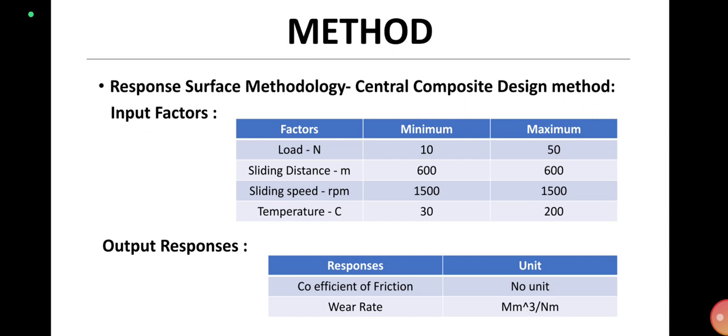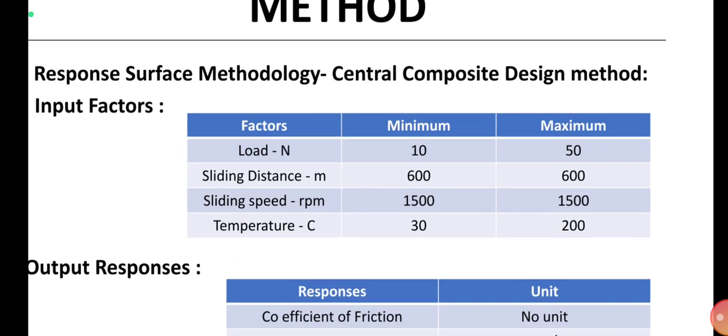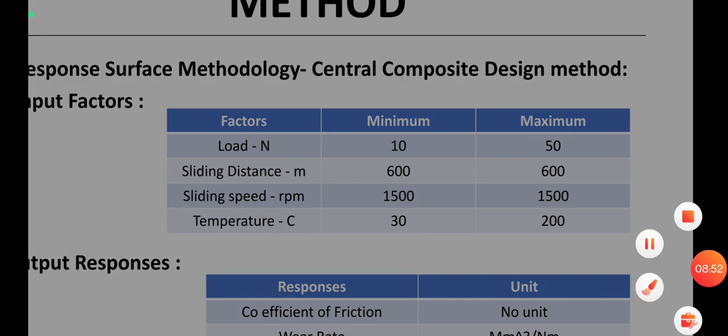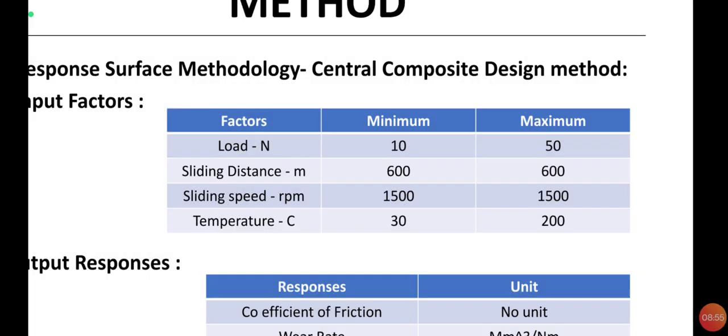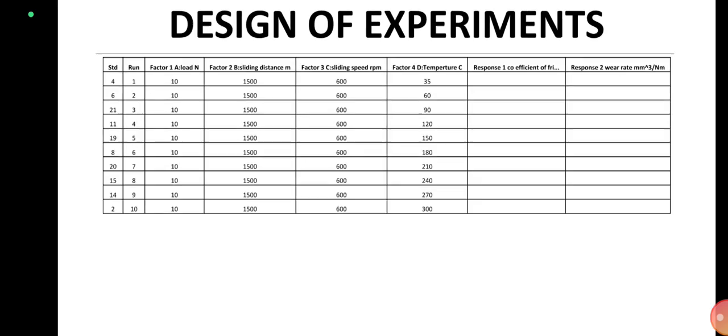How we can calculate the wear rate is volume by Newton meter. We can get the wear rate, and how we are calculating the time is by having the simple formula, speed is equal to distance by time. Sliding speed we have already known is 1500. First of all, we are going to convert that into velocity using the pi dn formula, and the distance we have is 600. 600 by velocity will give us the time. The standard time of our project is 7 seconds.